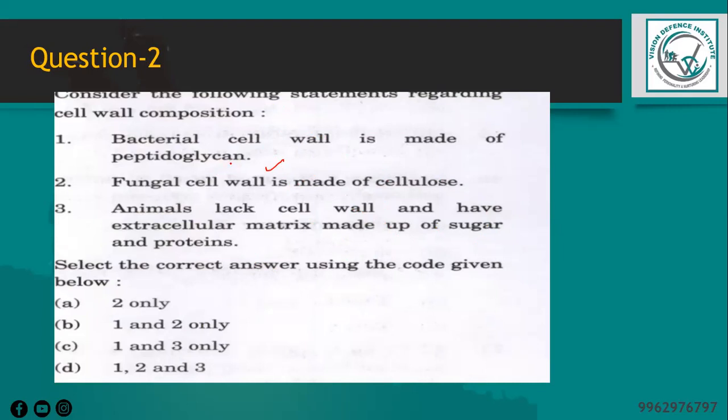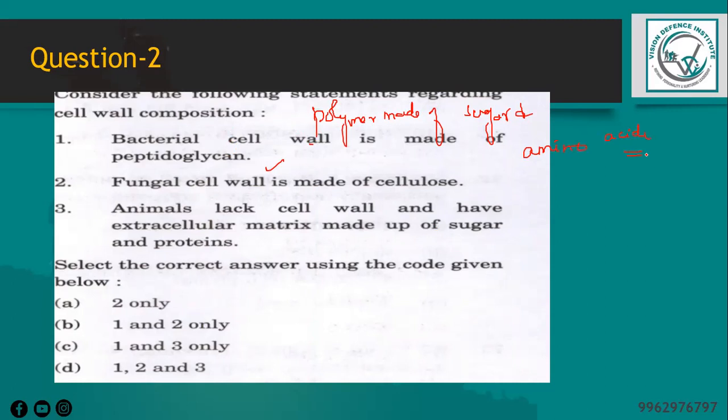Peptidoglycan is a polymer made up of sugars and amino acids, and it is the main component of the bacterial cell wall. So this statement is true.